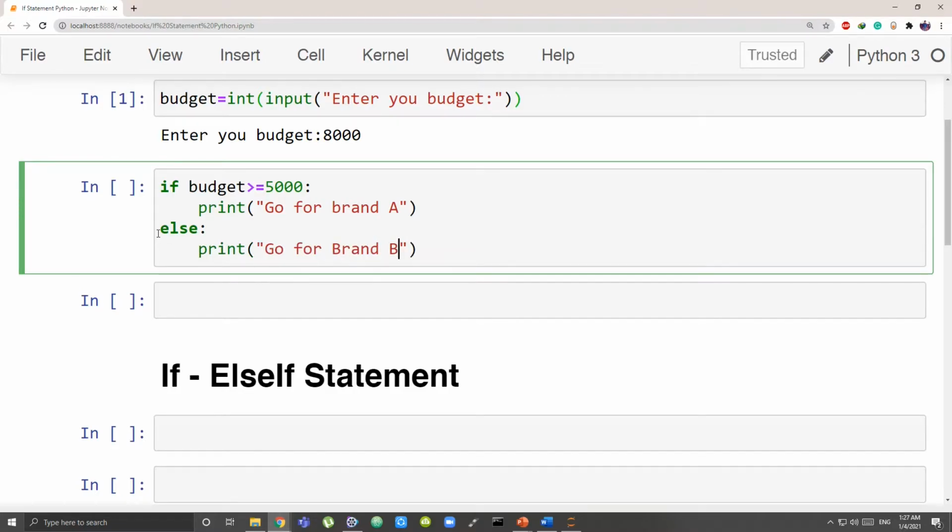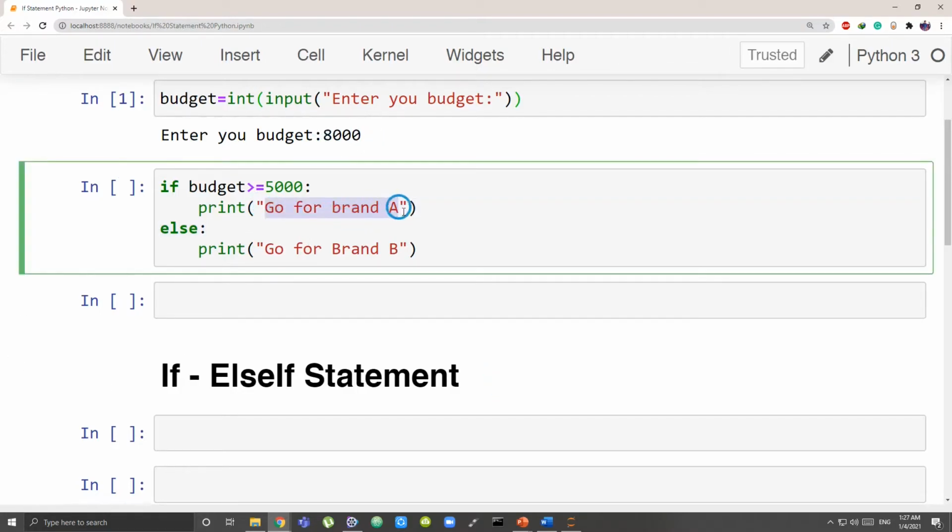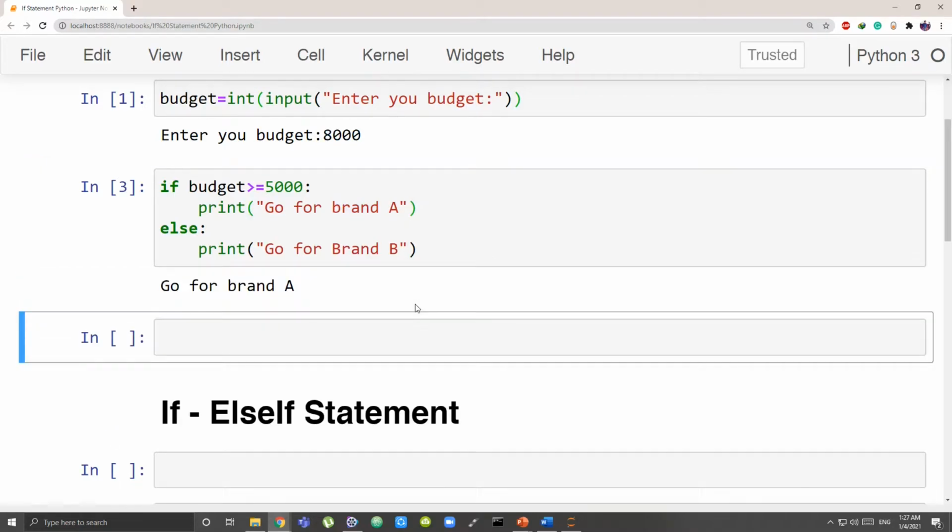Okay. Let's see, what is our budget? Our budget is 8,000. So according to that, we expect go for brand A. But let's see how this runs.